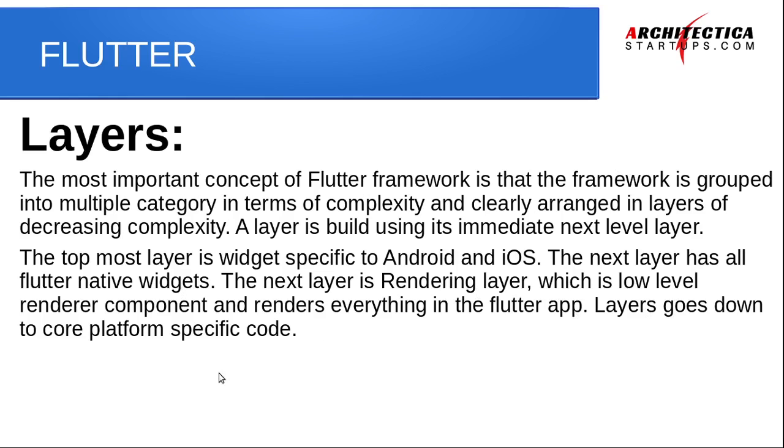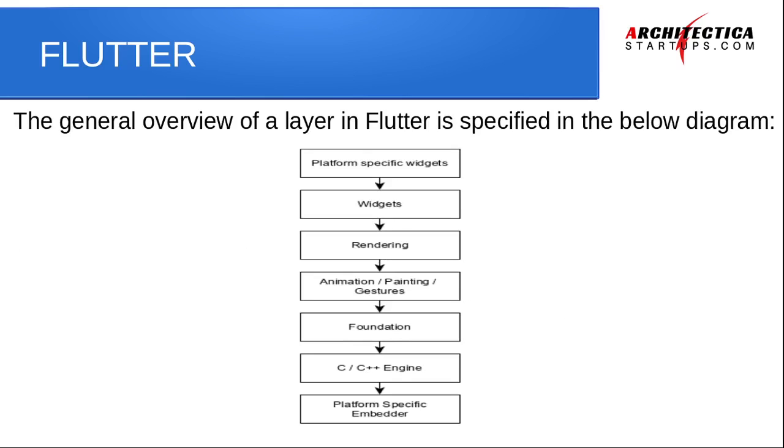Layers go down to the core platform specific code. Then we have foundation, then we have the C++ engine, and then the platform specific embedder.